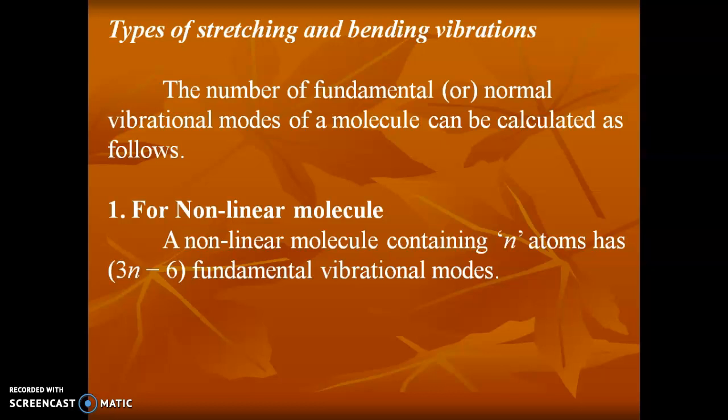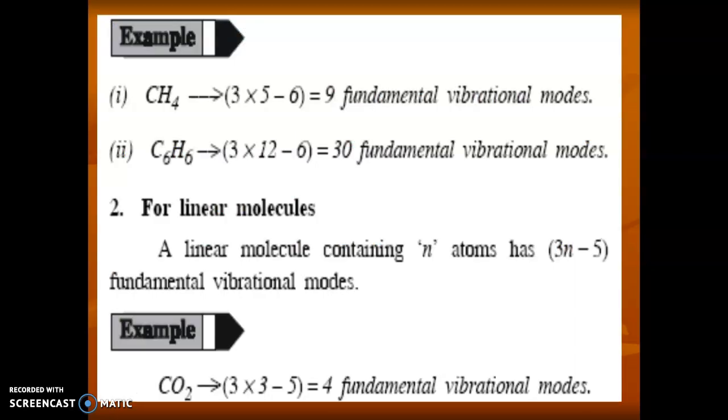For a nonlinear molecule containing n number of atoms, it has 3n minus 6 fundamental vibrational modes. If you take the examples of methane and benzene, they are nonlinear molecules. So we apply the 3n minus 6 formula and we can easily calculate the fundamental vibrational modes. For methane we have 5 atoms, so 3 into 5 minus 6 gives 9 fundamental vibrational modes. For benzene, it is 12 atoms, so 3 into 12 minus 6 gives 30 fundamental vibrational modes.